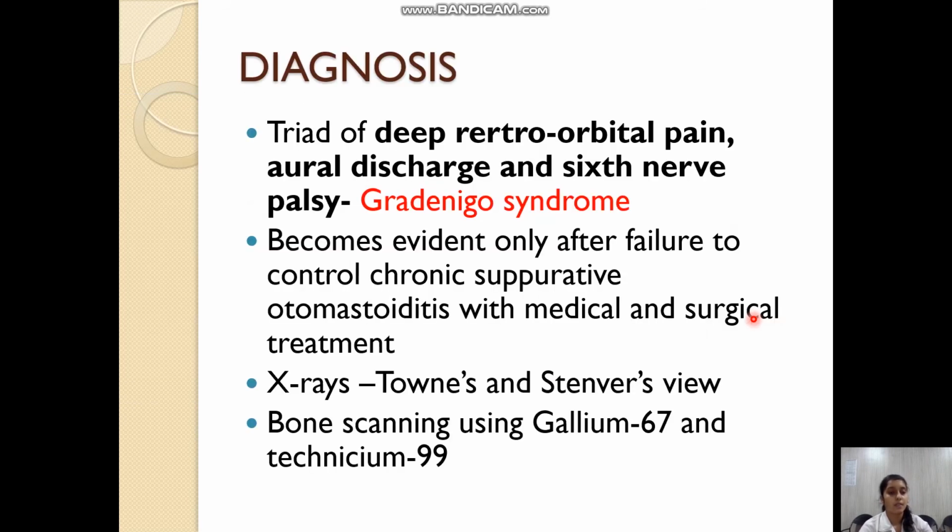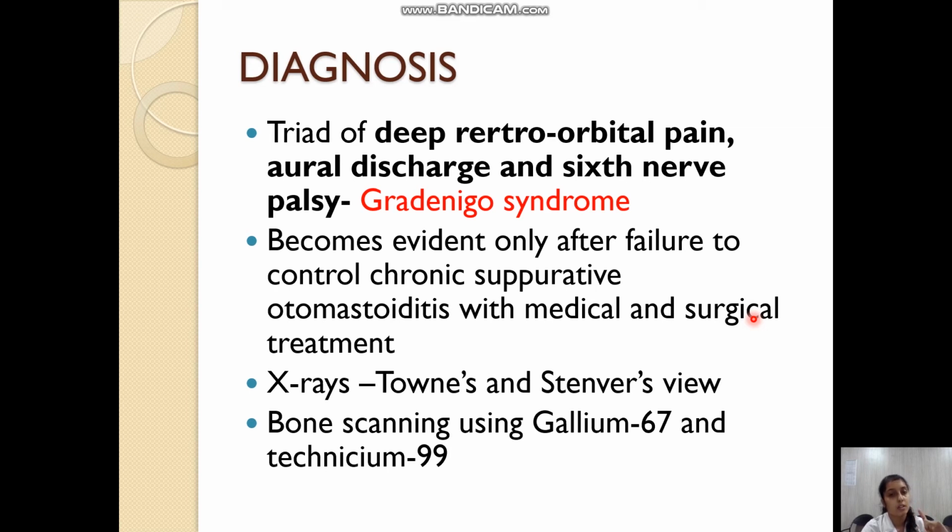The diagnosis of this condition is made by a triad of symptoms: deep retroorbital pain, ear discharge and sixth nerve palsy, which is commonly known as Gradenigo syndrome. It becomes evident only after the failure to control CSOM with medical and surgical treatment.